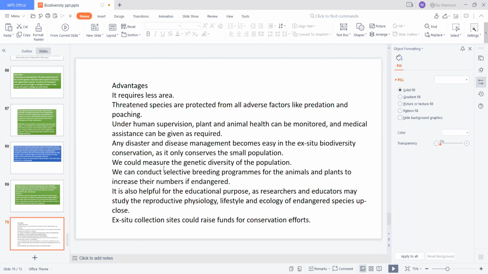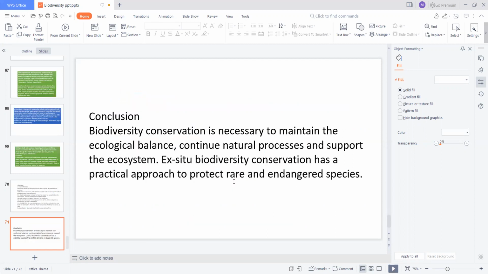So we can measure the genetic diversity of the population, and we can conduct selective breeding programs for animals and plants to increase their numbers if endangered. It is also helpful for educational purposes, as researchers and educators may study the reproductive physiology, lifestyle, and ecology of endangered species up close. Ex situ collection sites could also raise funds for conservation efforts. So these are the advantages of ex situ conservation.